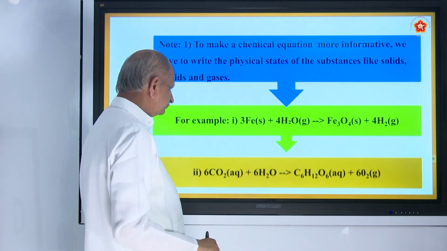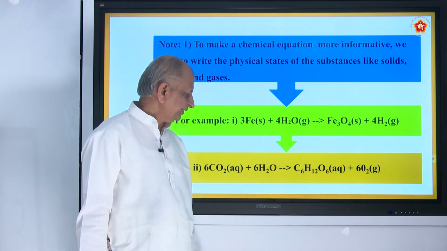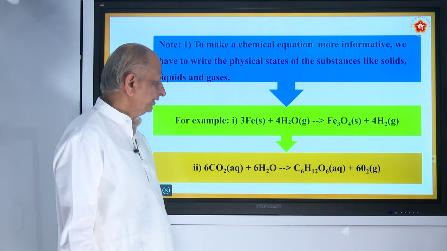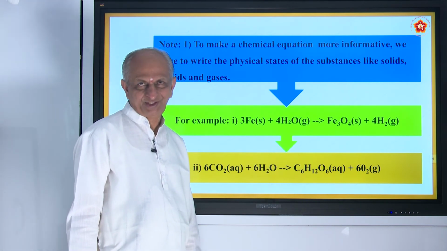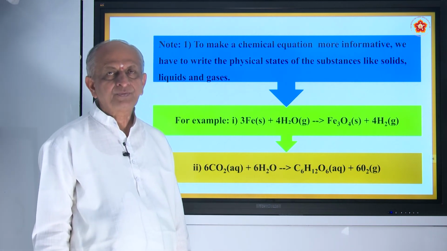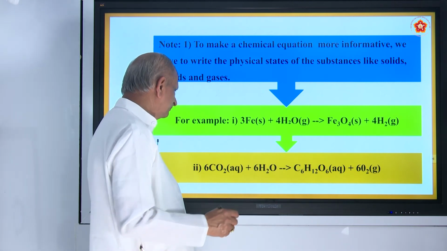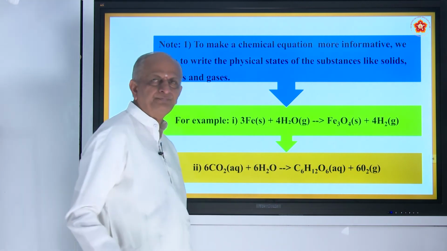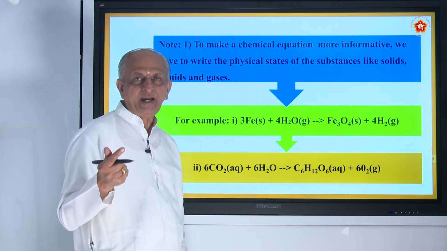And also, for example, if you take a very famous reaction, this is the one you find in photosynthesis in plants. What is photosynthesis? Plants prepare food with the help of carbon dioxide, mineral water, sunlight and chlorophyll.